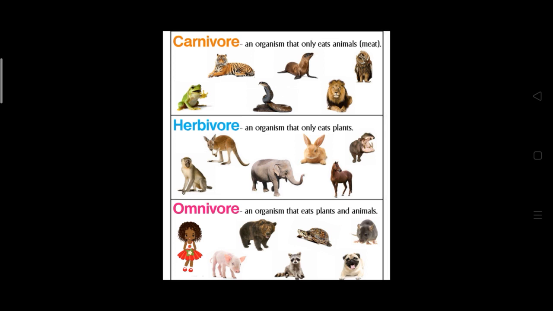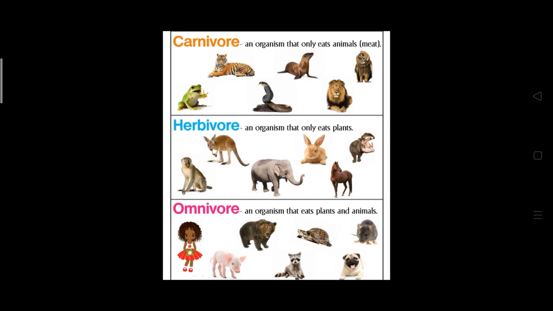Next is herbivorous animals. Herbivorous animals are the vegetarian animals. That means they eat only plant products. Okay, directly the plants or plant products. The examples you can see here, these are the herbivorous animals.